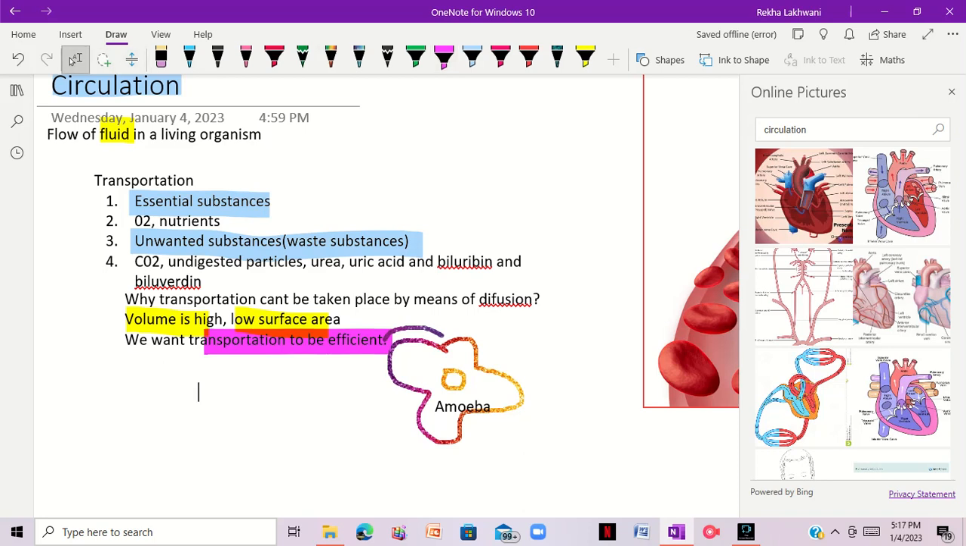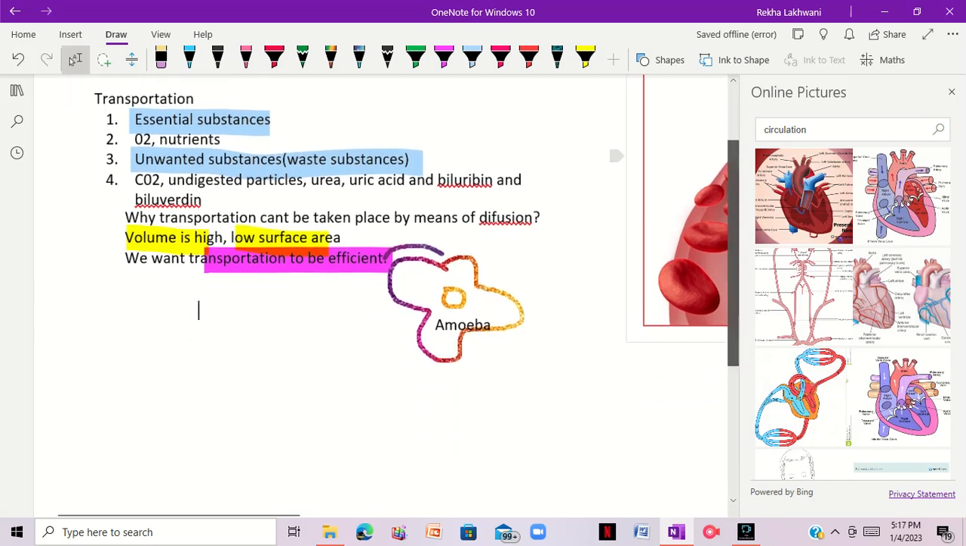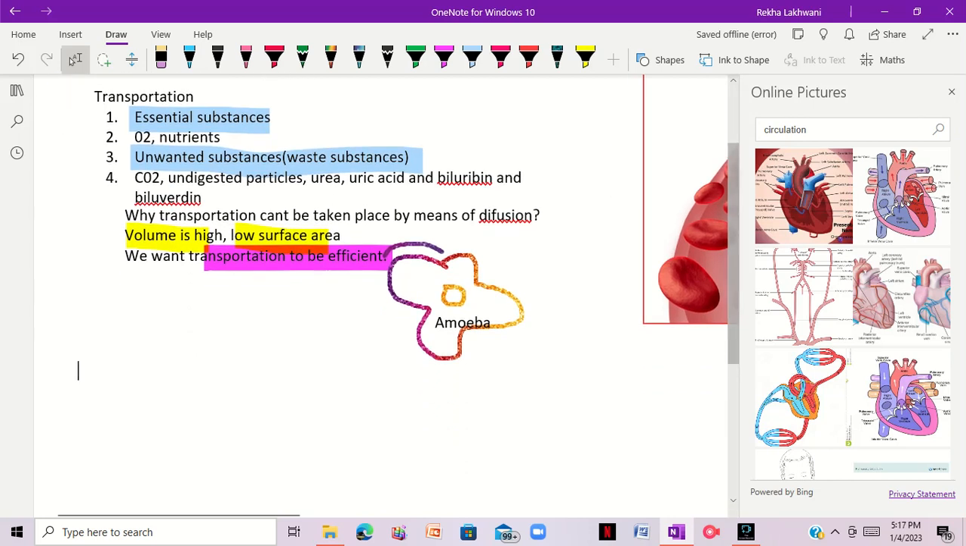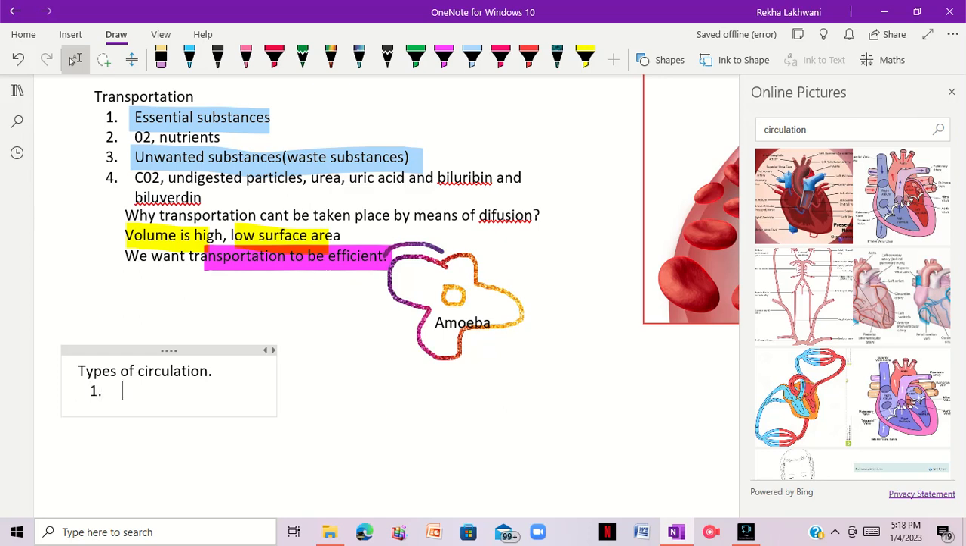So basically now we have types of circulation. Types of circulation. So sorry. Number first is intracellular circulation.